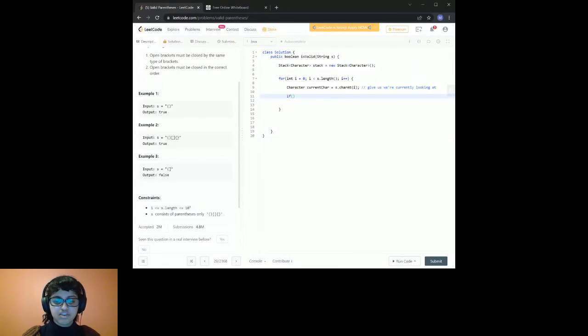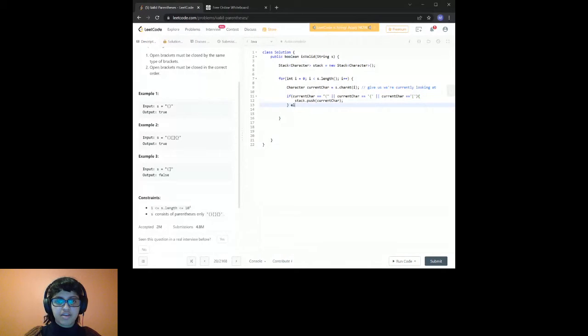If current char is equal to, or current char is equal to, or current char is equal to, what am I missing? Square? There we go. If it is an opening bracket, what am I going to do? I'm going to push it onto my stack. Stack dot push current char. And that's all I'm going to do if it's an opening bracket.